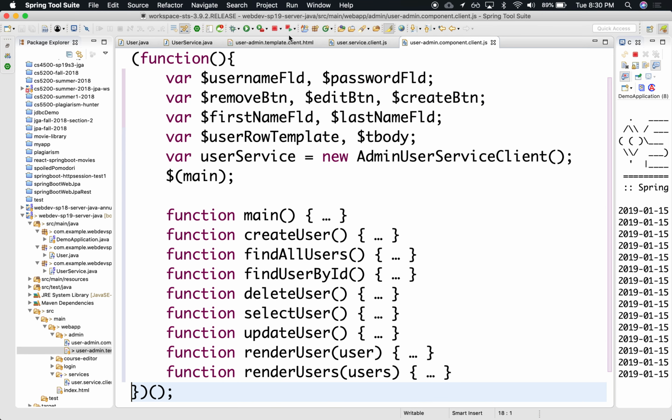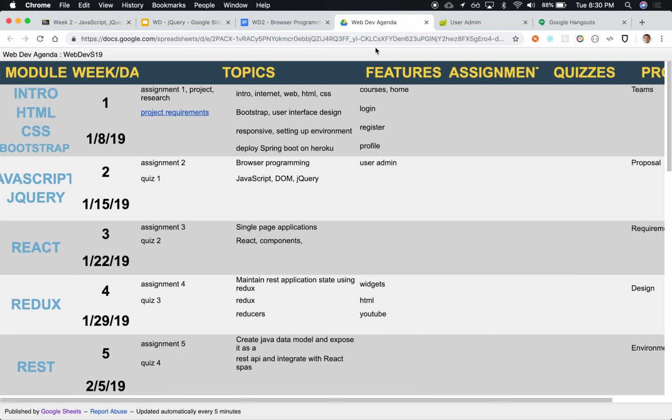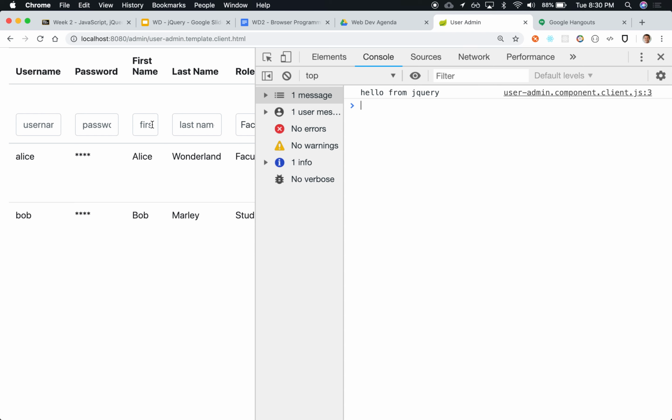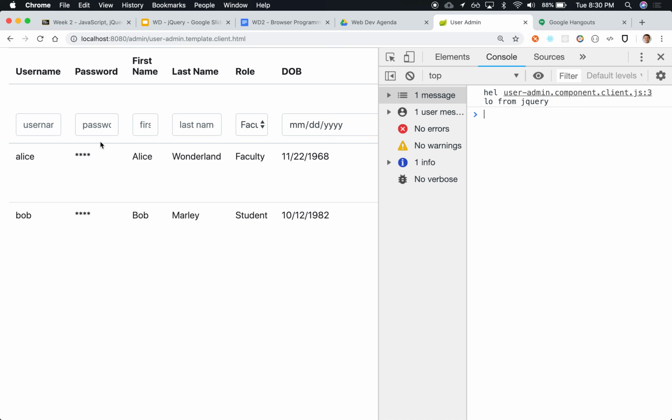All right, let's go over this a bit. I'm going to remove these weird characters. There we go. And so it's first going to declare some variables that we're going to need locally, right? So that these are going to refer to the input fields in the DOM. So this is going to be the input field for the username, an input field for the password, and so on. Each one of these input fields: username, password, first name, last name, and so on and so forth. Make sense? We're going to need to grab them, and the IDs I don't remember what they are, so